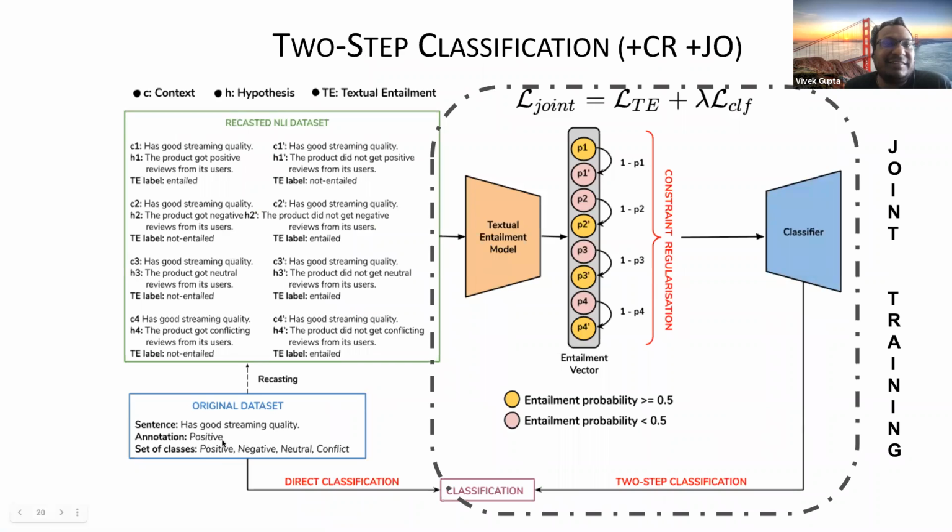For example, in this case it's very easy because I just said the product got and then the label reviews from its users, so it's just one thing which is changing in all of these sentences. These rules are not so tricky for doing the conversion.